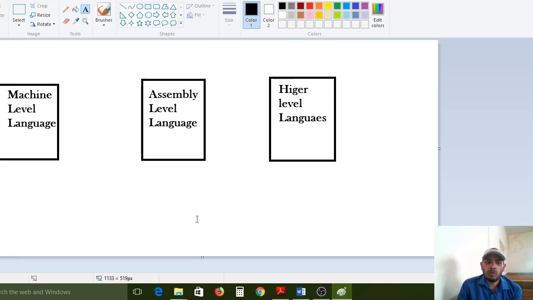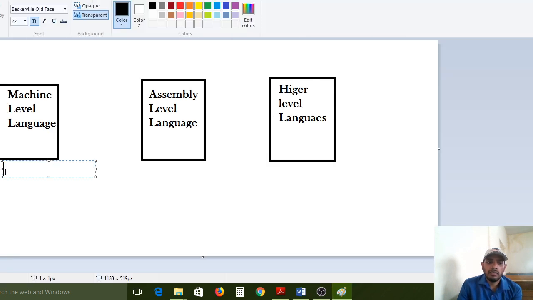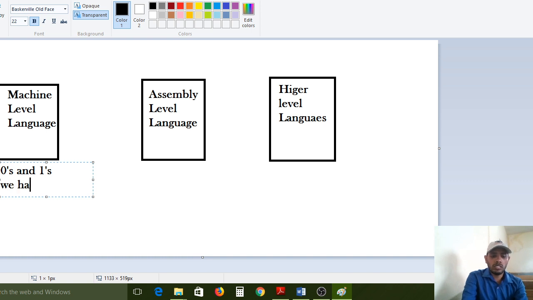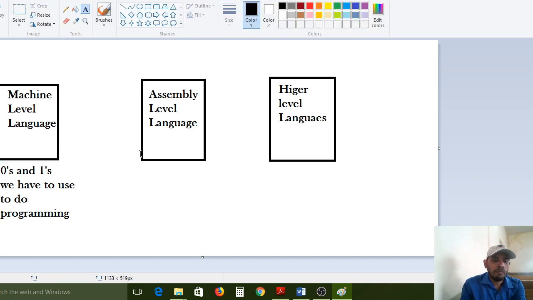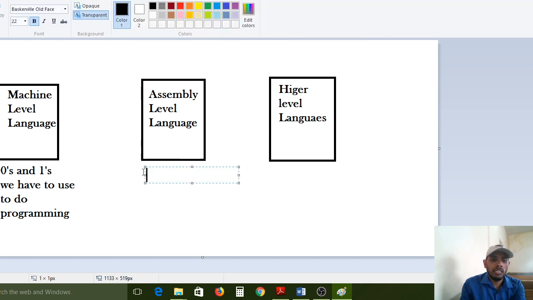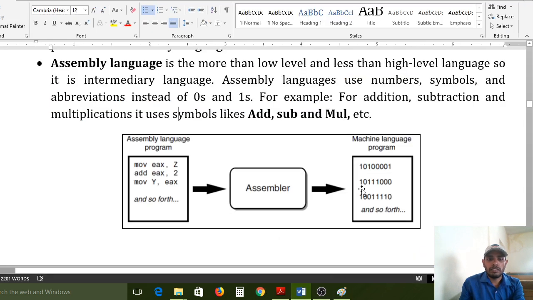If you want to do any program in machine level language, compulsorily zeros and ones we have to use. If you want to develop any program, compulsorily zeros and ones must be used in machine level language. But here, some codes have already been introduced.